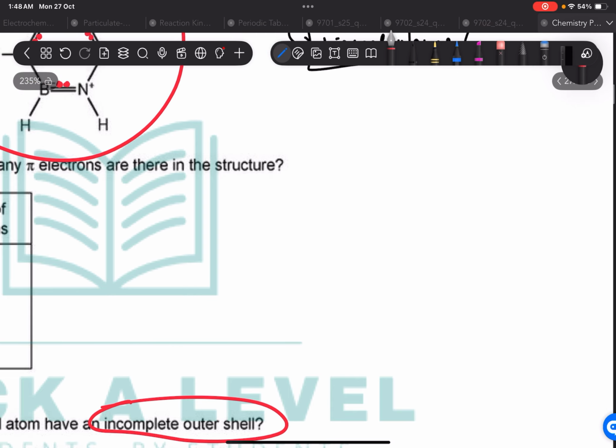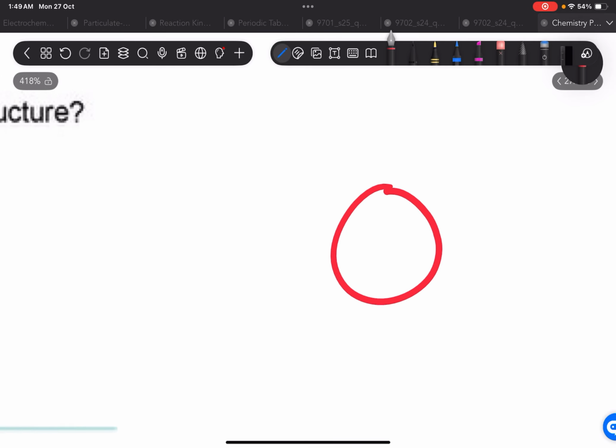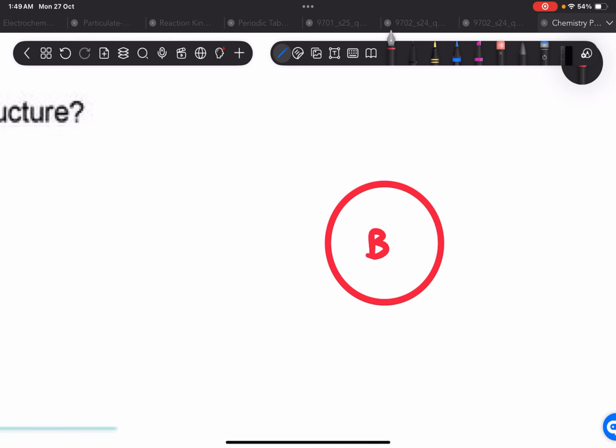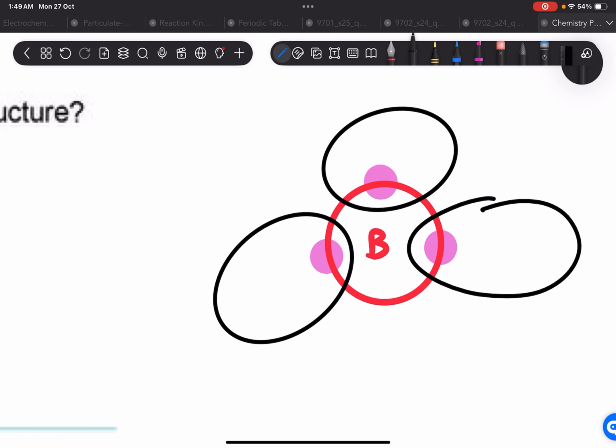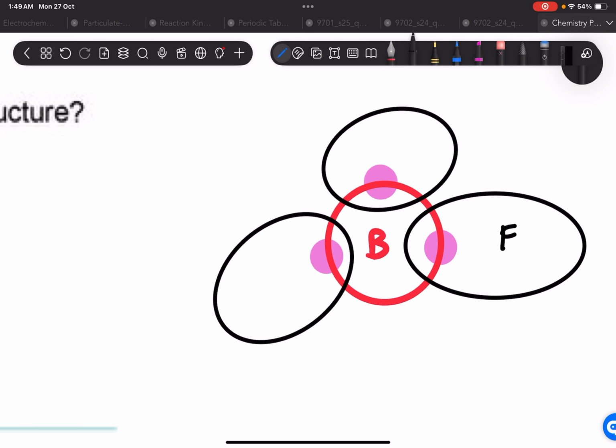How? Because look, this is your very nice boron, and unfortunately it has 1, 2, 3 electrons, and now it makes bonds with 3 fluorines, 1, 2, and 3. The problem is this is a single bond.